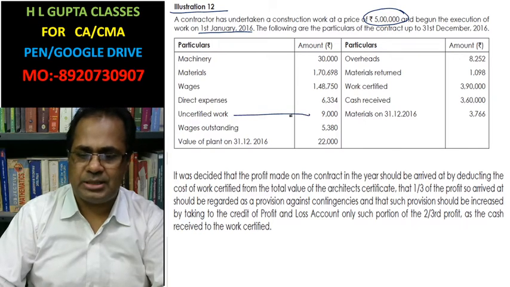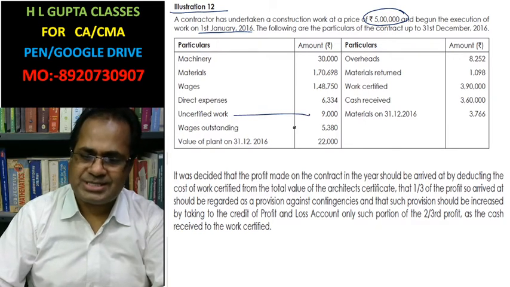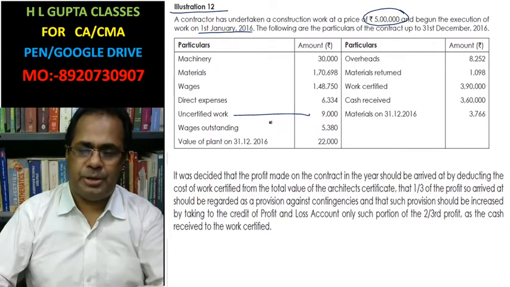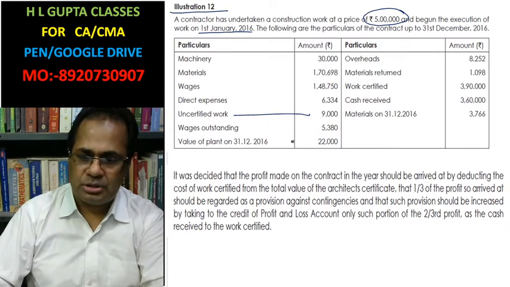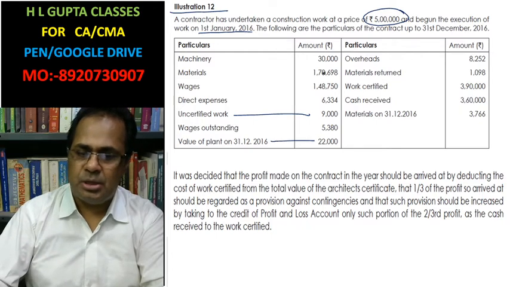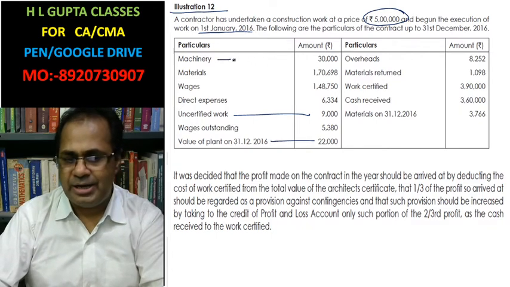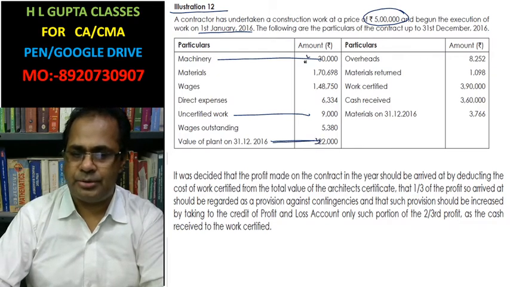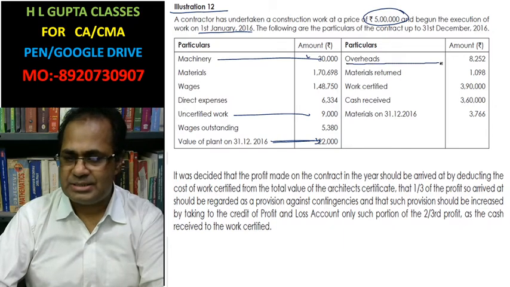Work uncertified is 9,000. Wages outstanding, you also have to pay the outstanding wages. And value of plant on this date. It means in the starting you added machinery of 30,000, and at the end the value of plant is this. So this will go in the credit side, and this will go in the debit side. Overhead expenses is this.